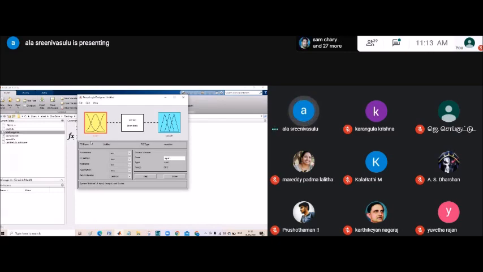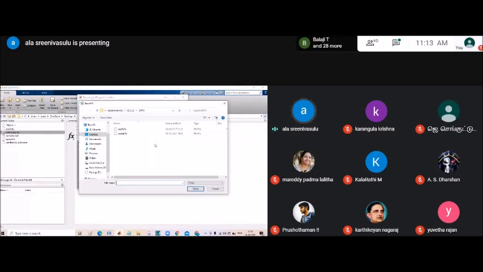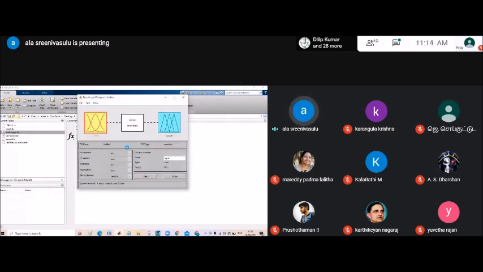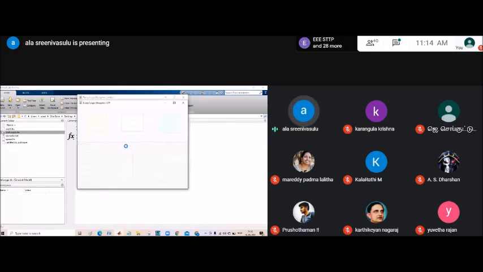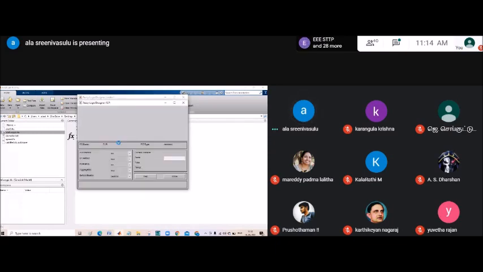You can see here, you can see a file, import from file. So here, this we already created. Again, it will take so much time to create the rules. So now you can see here.